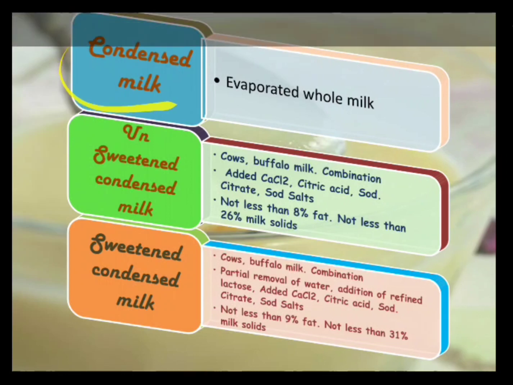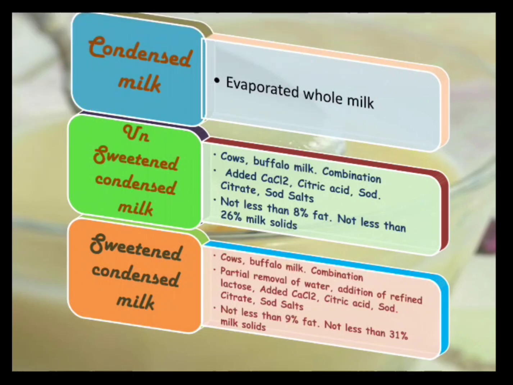So these are non-biochemical changes in the milk. So what is condensed milk? It is the evaporated whole milk, and condensed milk can be of two types. One is unsweetened condensed milk and the other is sweetened condensed milk. Now this condensed milk can be either prepared from cow's milk or buffalo's milk, or it could be a combination. Most of the time it is a combination of milk.